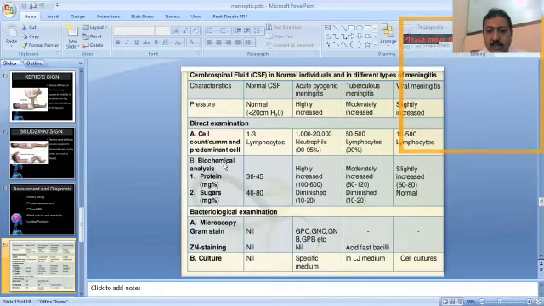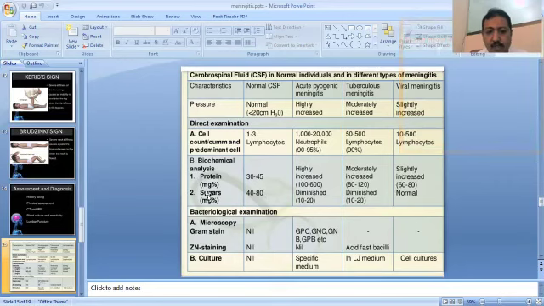In the biochemical analysis, the protein content in the normal CSF is 30 to 45 milligrams per deciliter. In acute pyogenic bacterial meningitis, the protein level will be increased up to 100 to 600 milligrams per deciliter. In tuberculosis meningitis, it will be 80 to 120 milligrams per deciliter, moderately increased. In viral meningitis, it will be mildly increased, about 60 to 80 milligrams per deciliter, nearly the normal value.